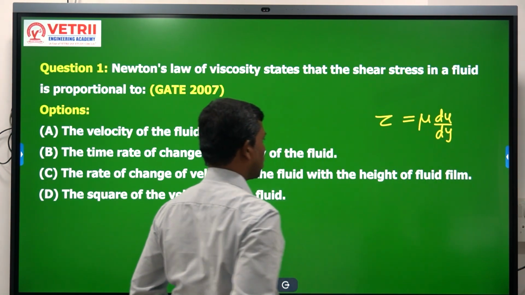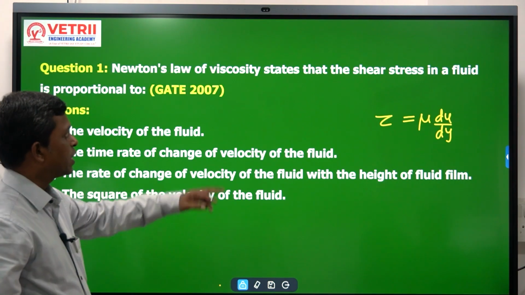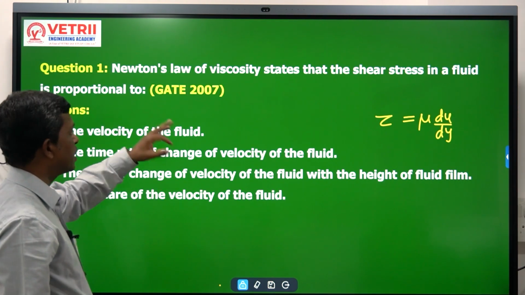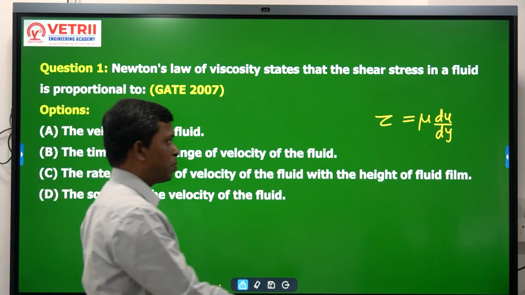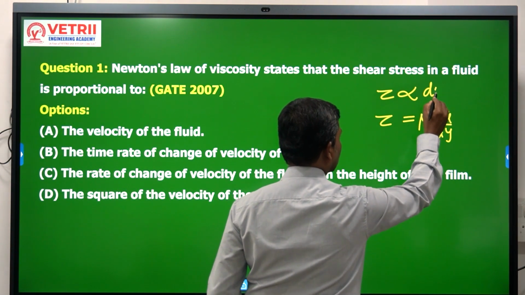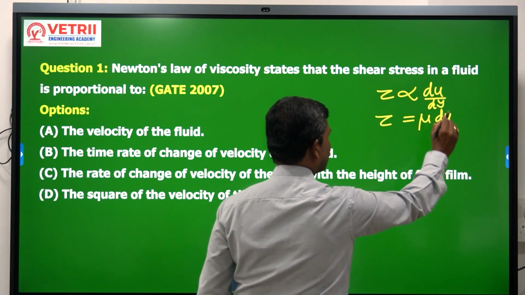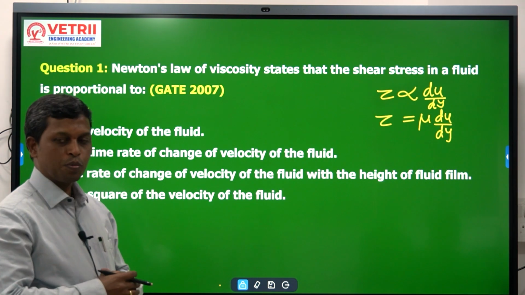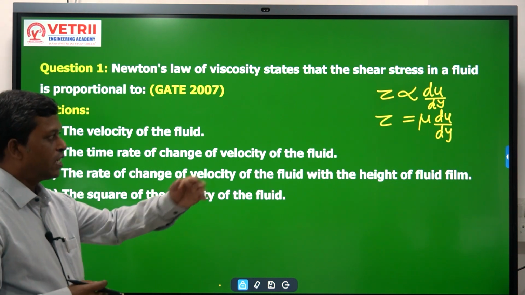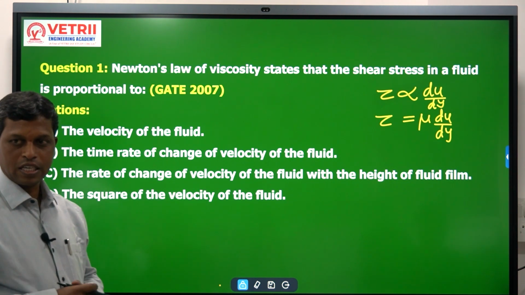This is Newton's law of viscosity. Before arriving at this we have written it like this: shear stress tau is proportional to du by dy. Du by dy is nothing but our velocity gradient.